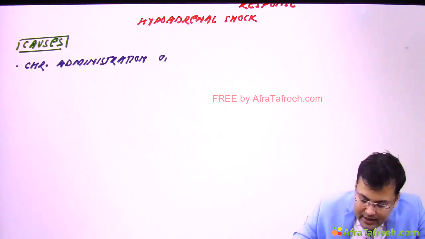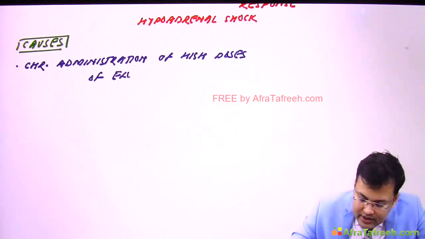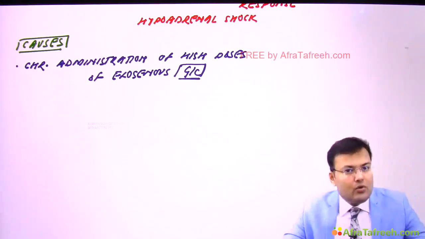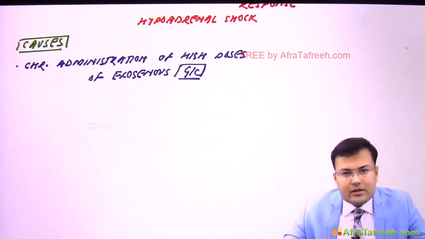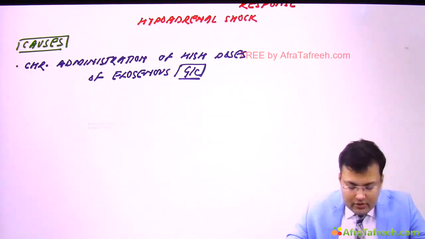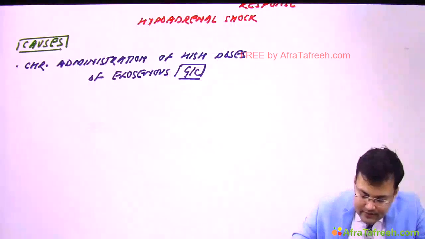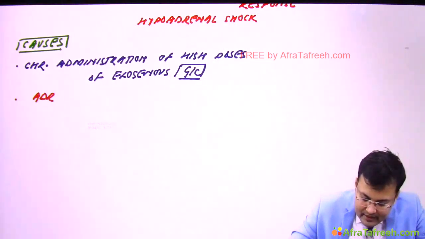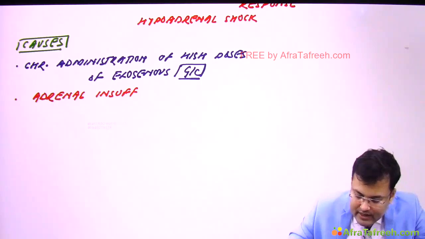of high doses of exogenous glucocorticoids. Clear? Exogenous glucocorticoids. There are other causes of adrenal insufficiency also. So it can occur because of, so there can be adrenal insufficiency. Clear? And what are the common causes of adrenal insufficiency?